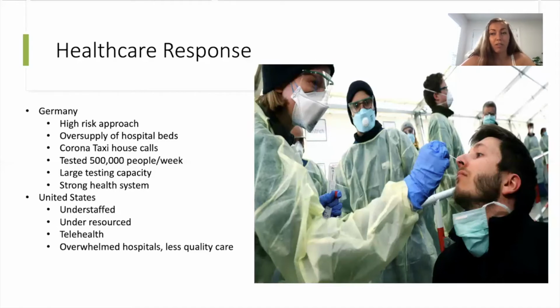The US had 67.9 hospitalizations per 100,000, with the highest rates in people aged 65 and older. The US was understaffed and under-resourced for this pandemic. And the US healthcare system took measures based on the guidelines from the CDC, from WHO, and CMS, which is the Centers for Medicare and Medicaid Services, and other institutions.